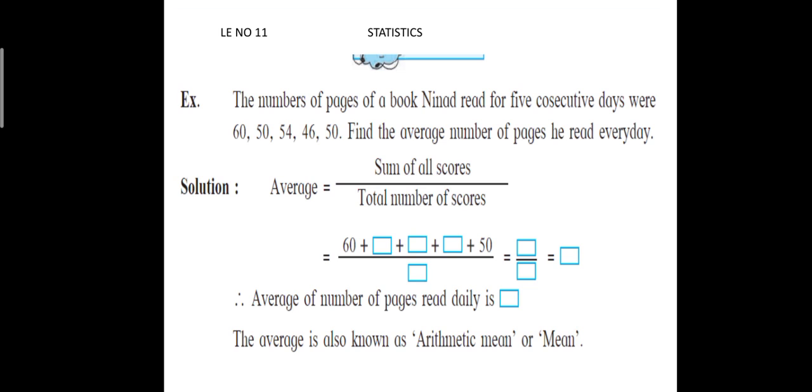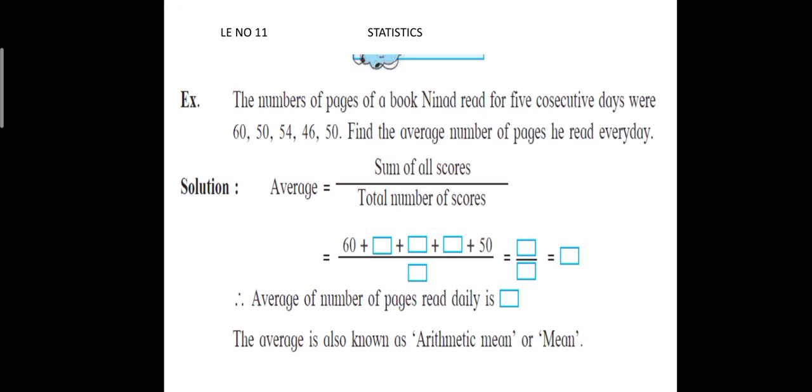Average is equal to the sum of all the scores upon the total number of scores. The sum of all the scores is 60 plus 50 plus 54 plus 46 plus 50, upon the total number of scores. How much is the total number of scores? 1, 2, 3, 4, 5. For 5 consecutive days he was reading the book, so the total number of scores is 5.